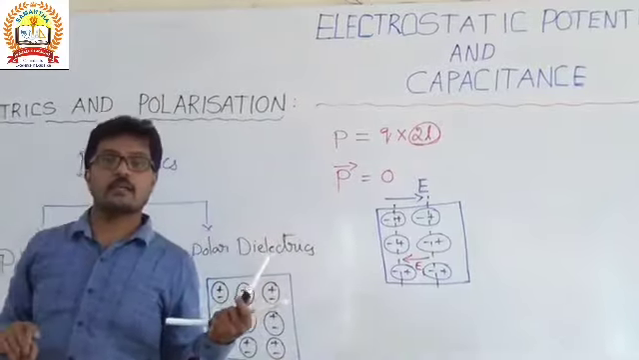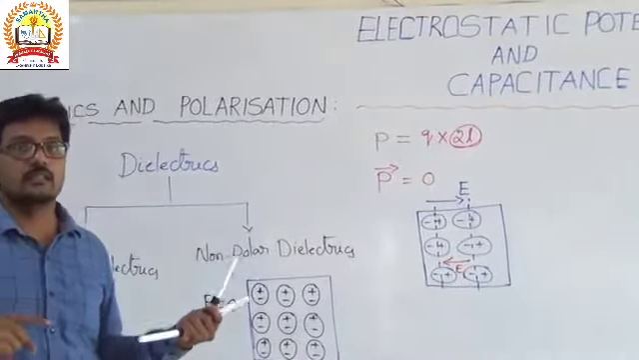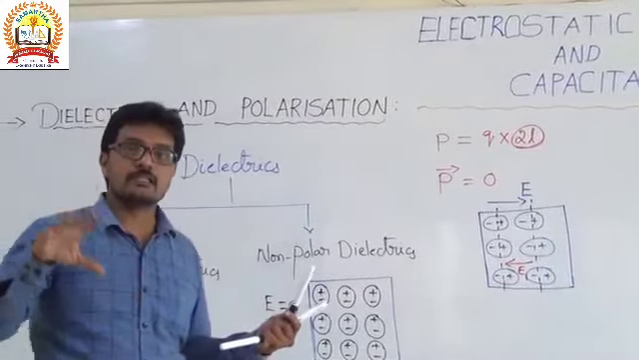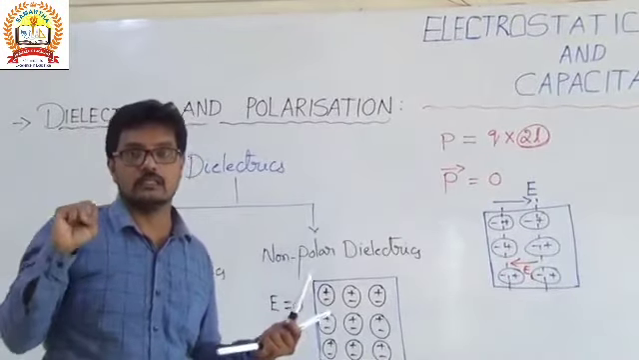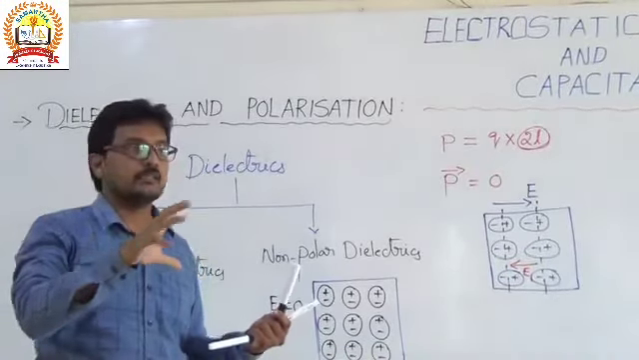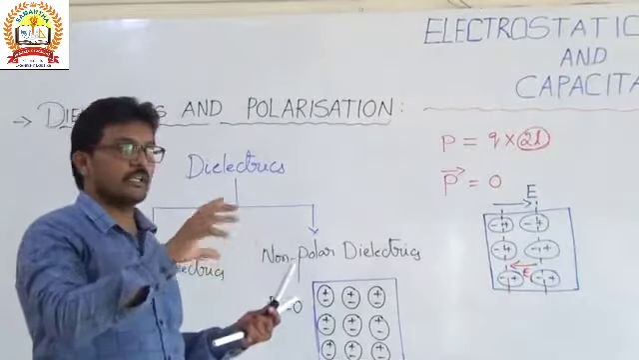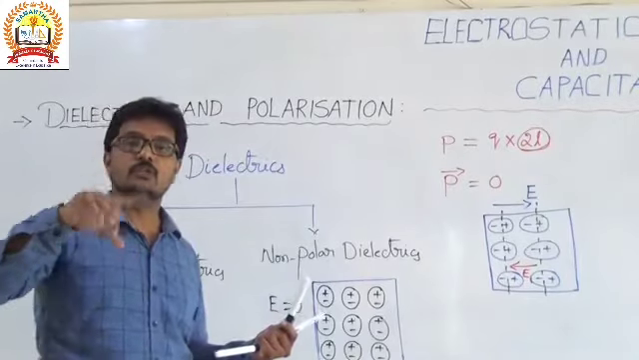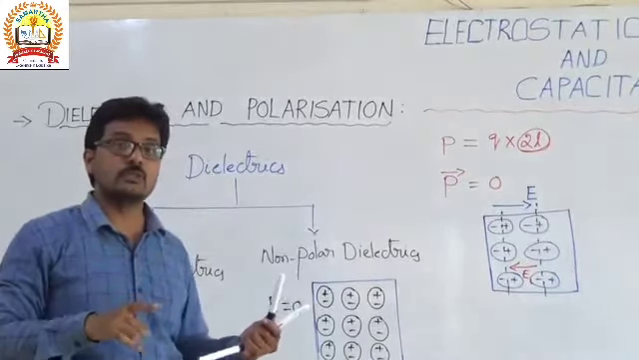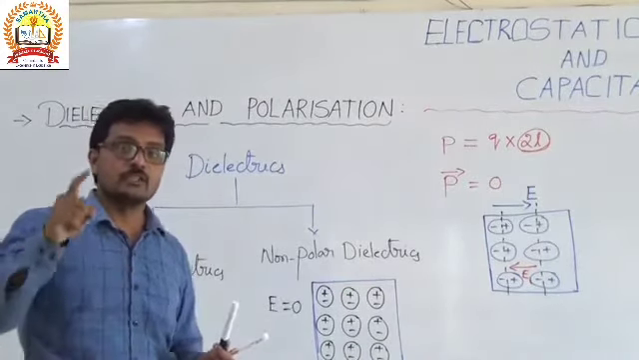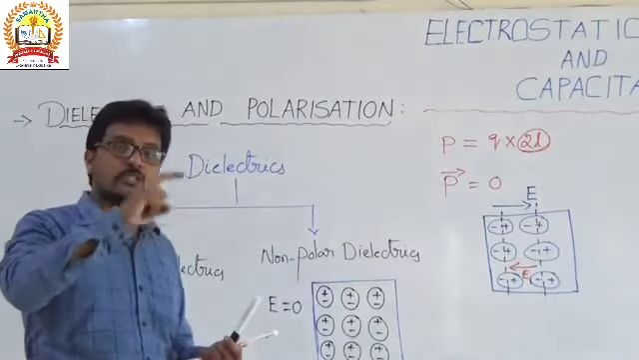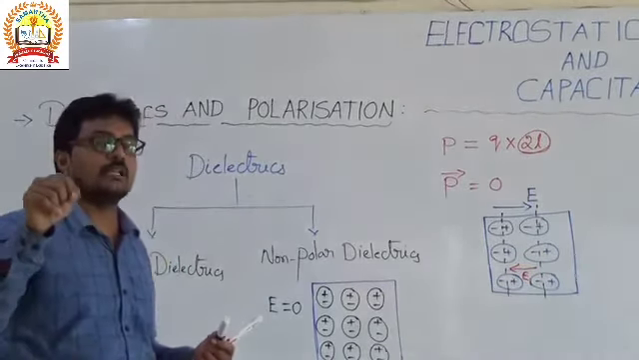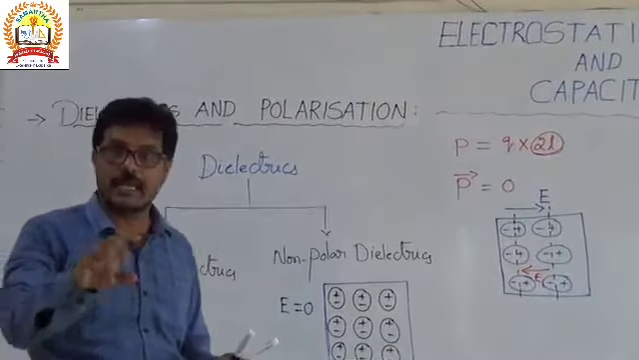But in the case of conductors, we discussed that when an external electric field is applied to the conductor, positive charge and negative charge get induced. Due to the induced charge, we have the induced electric field. That induced electric field and the original external electric field are equal in magnitude and opposite in direction, so they cancel each other.